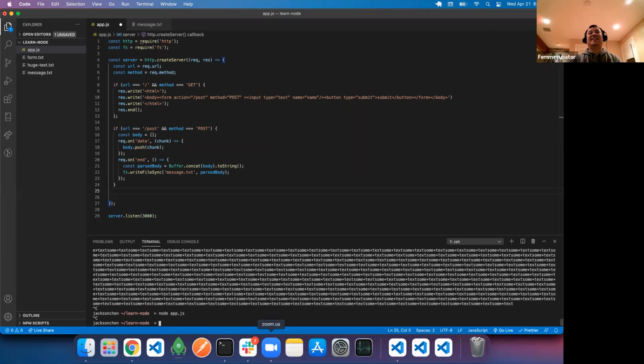Nice. I love that. I learned a lot. I really like how you dove deep into the whole Node.js thing without using Express.